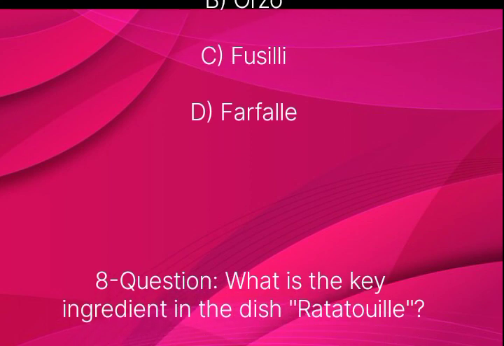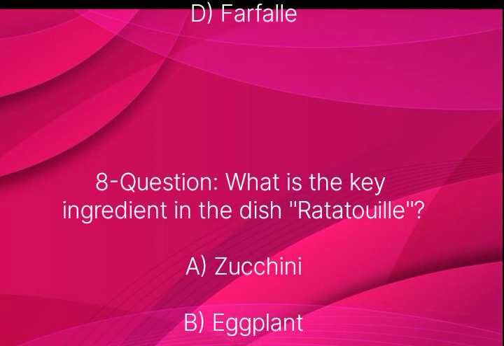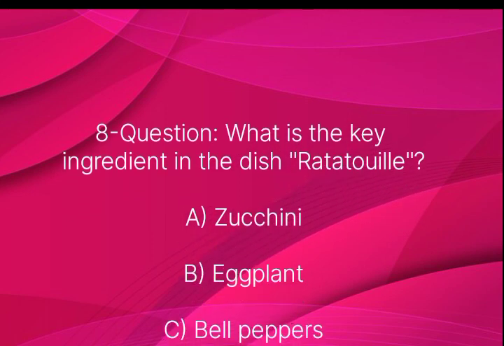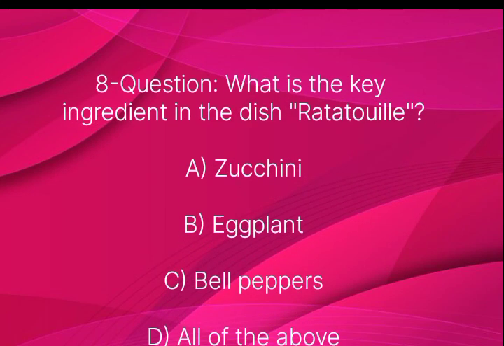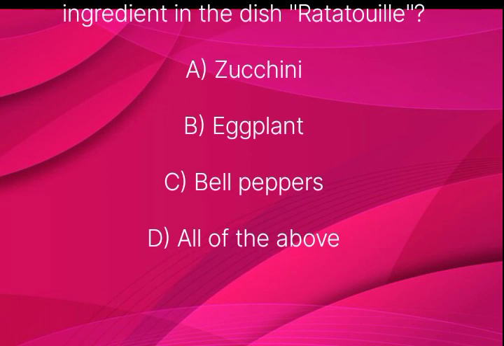Question number 8. What is the key ingredient in the dish ratatouille? Option A zucchini, B eggplant, C bell peppers, D all of the above.